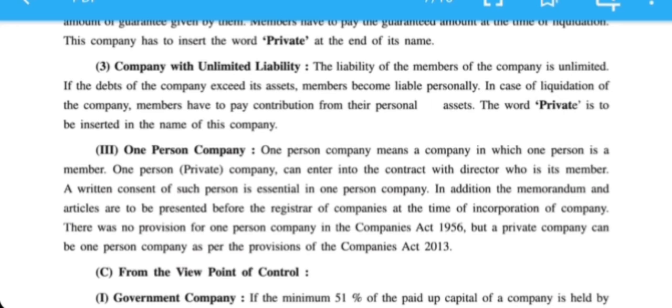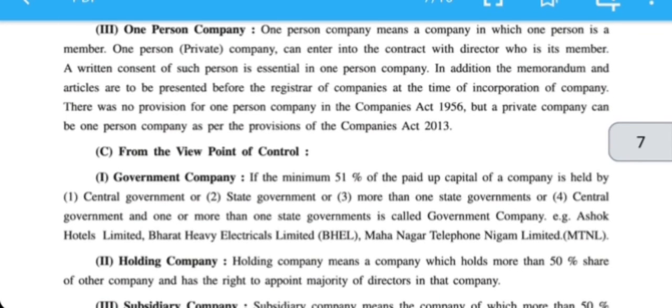One person company means only one person is the member. He is the only director and the only member. A written consent of such a person is essential for a one person company. In addition, memorandum of association and articles of association should also be presented before the registrar of companies. There was no provision for one person company in 1956, but from 2013 a private company can be a one person company.